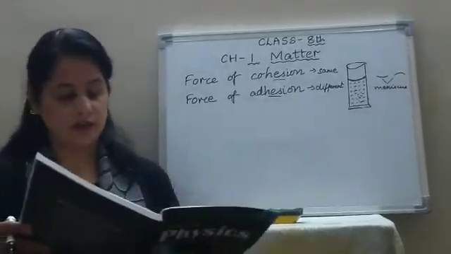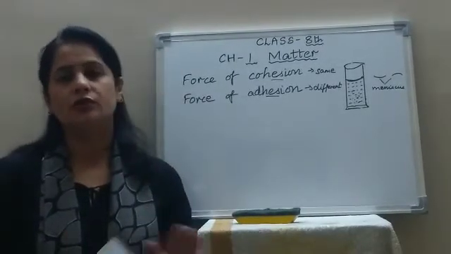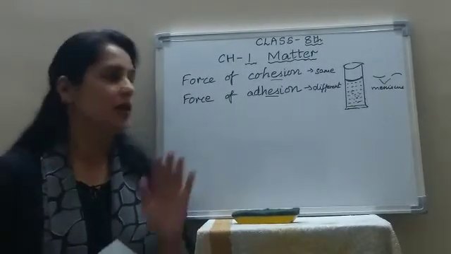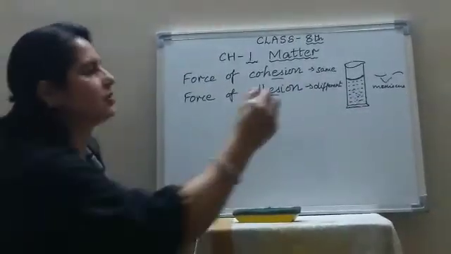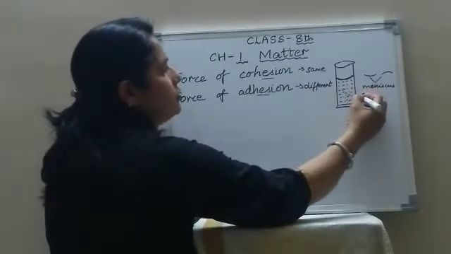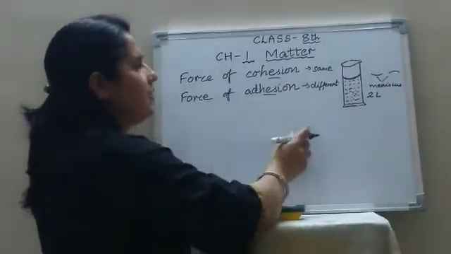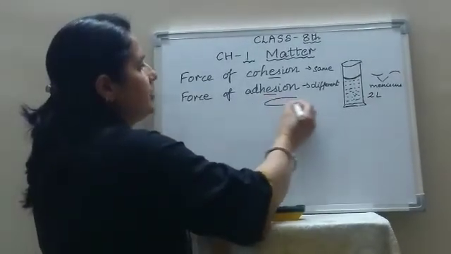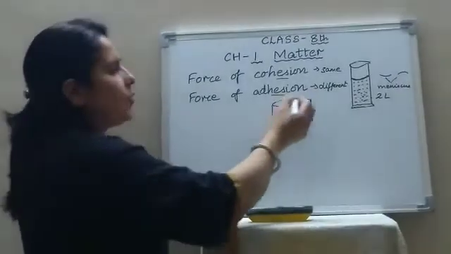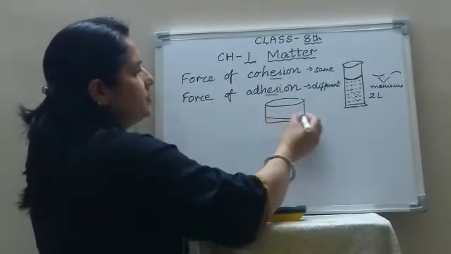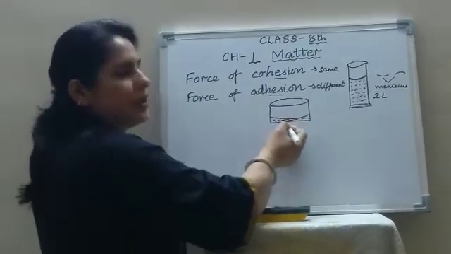Liquids are not rigid. They have a definite volume but no definite shape. The volume of the liquid will remain fixed. Suppose 2 liters of water is filled in this container. If I shift it to any other container which has some different shape, suppose it is broader, this water will occupy the space in this container also.